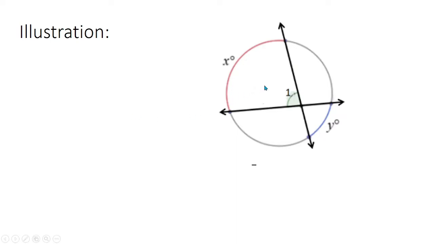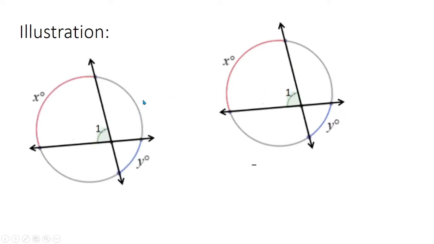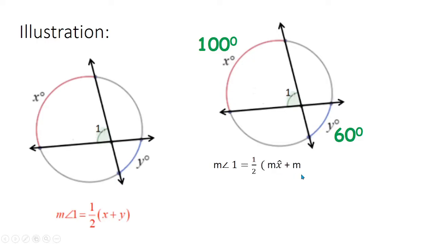Okay, another illustration. I want to show you this one. So, in short, the measure of angle 1 is equal to 1/2 of the sum of x plus y degrees. Let's say that x is 100 degrees and y is 60 degrees. What is the measure of angle 1? This will become 1/2 of the measure of arc x and the measure of arc y. So that will be 160 divided by 2 is 80 degrees. So the measure of angle 1 is equal to 80 degrees. Okay, next.